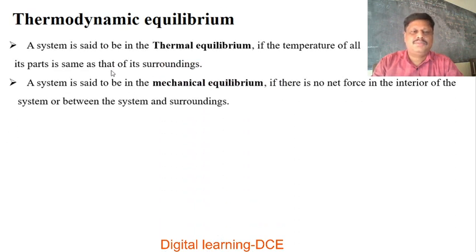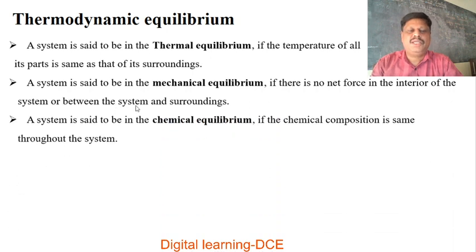A system is said to be in thermal equilibrium if the temperature of all its parts is the same as that of its surroundings. That means at every part of the system the temperature should be constant and equal to the temperature of the surroundings.